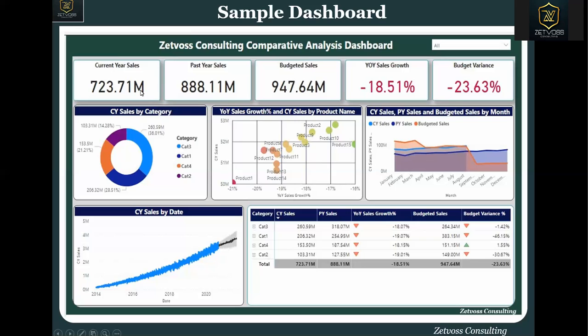So we are at 723 million. We now do a diagnostic analysis. What exactly is wrong with our business that is making us fall short of our revenue expectation and our budget expectation, right? Now, when we answer the question why it happened, we can do a predictive analysis to say, okay, this is what is going to happen maybe in the next quarter, or in the next year, right? So we are predicting what is going to happen in future based on our historical data.